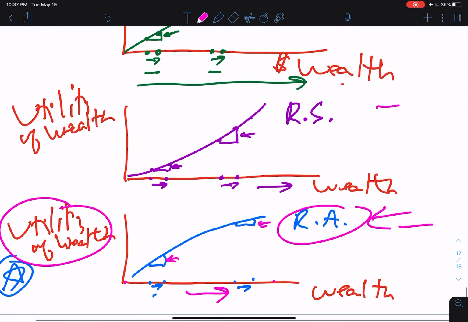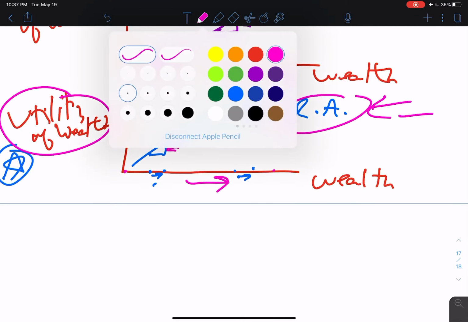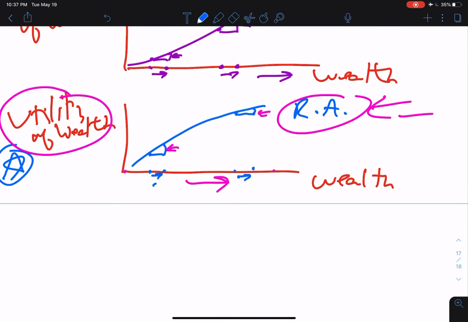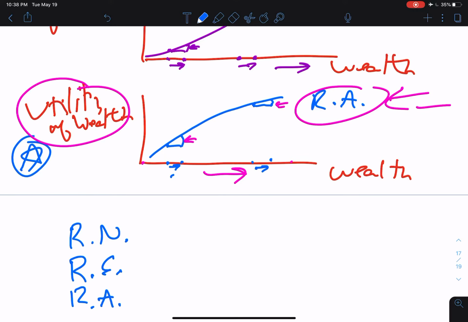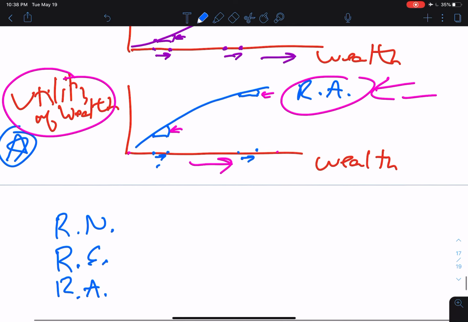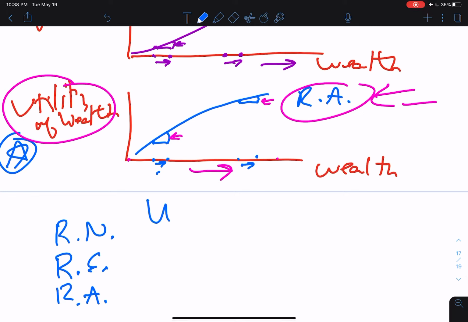Okay, and now we can quantify what's going on here and try to specify, if we wanted to model the utility of wealth function mathematically. We could look at risk-neutral investors, risk-seeking investors, and risk-averse investors. And we could look at what I'll call U prime, the first derivative of the utility of wealth function.